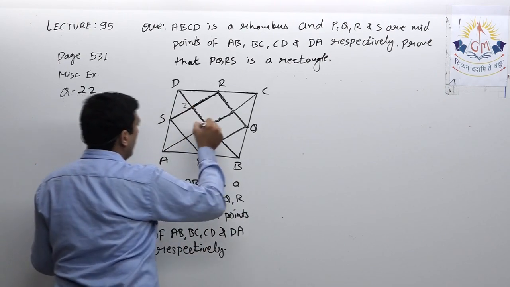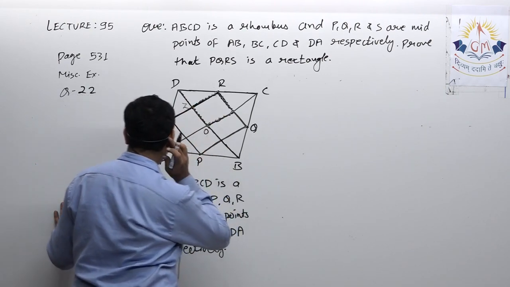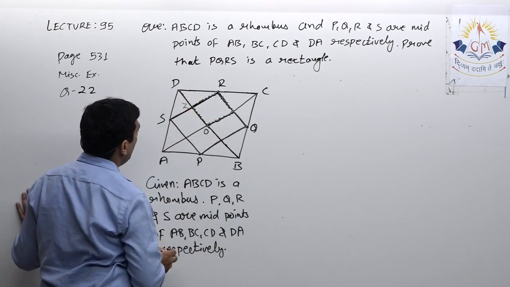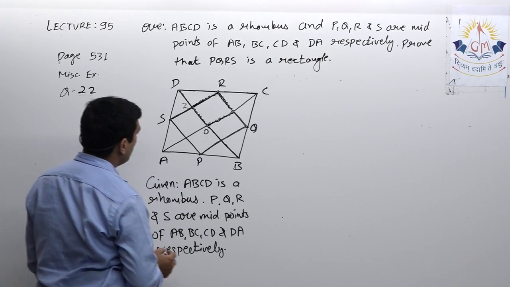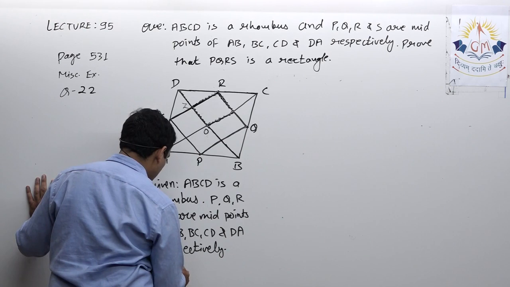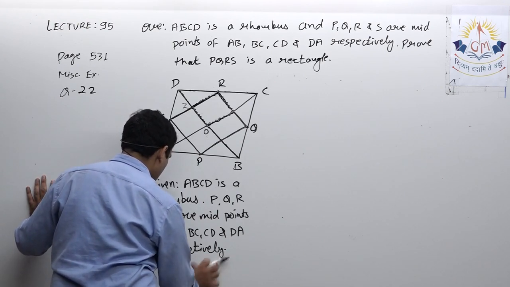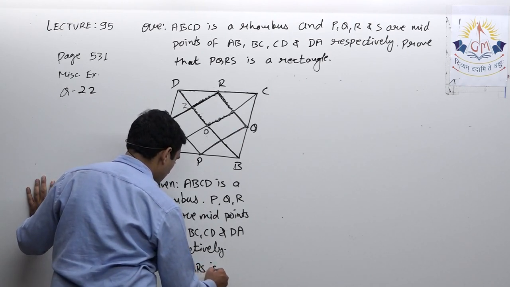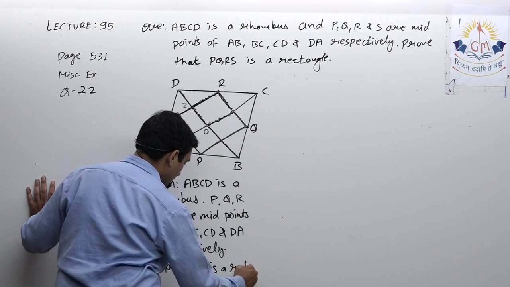AC and BD are its diagonals. What I have to prove: quadrilateral PQRS is a rectangle.